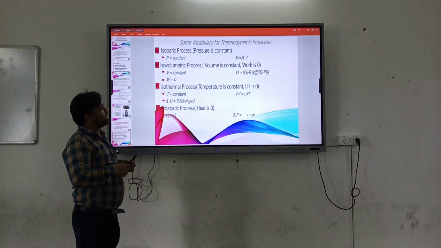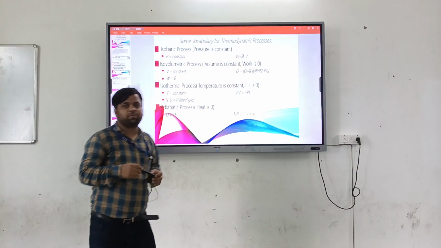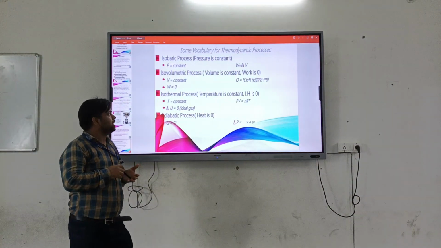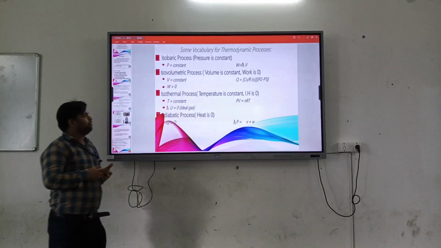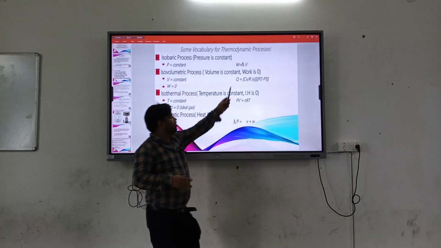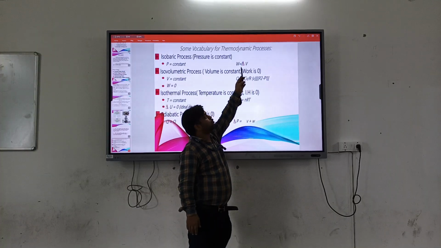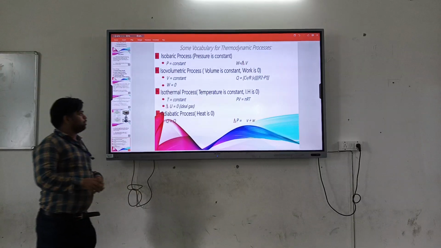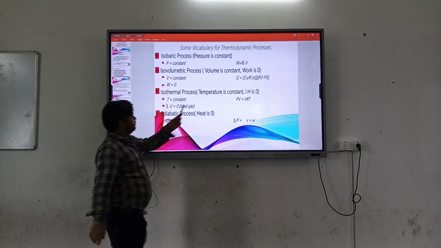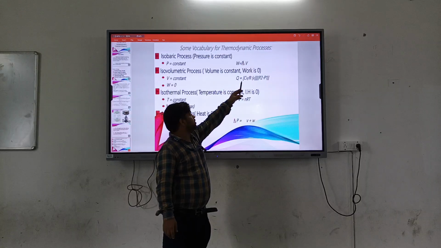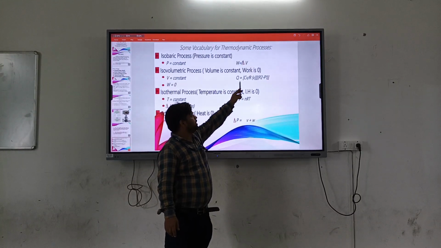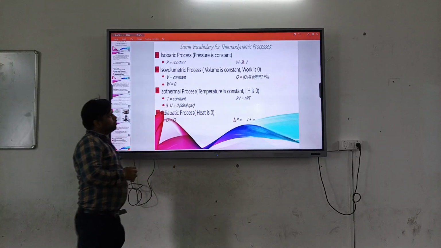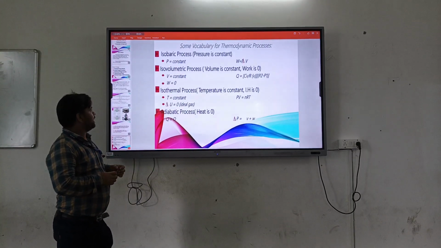Isovolumetric process is also called the isochoric process. It means the thermodynamic process which occurs at constant volume. Here volume is constant, so in this formula we put ΔV = 0. So work done is 0 in the case of an isochoric process. The heat Q is given by the formula Q = Cv/R × V × (P2 − P1).